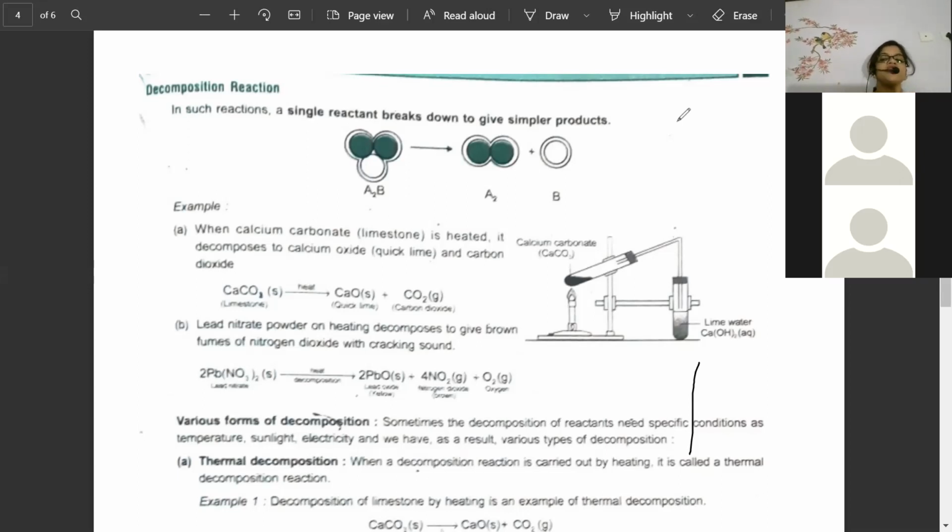Why can't we do this experiment without it? Because we want carbon dioxide gas to be contained. We don't want it to release out. In this process, CaO, calcium oxide, is generated when you heat, plus carbon dioxide gas is released.